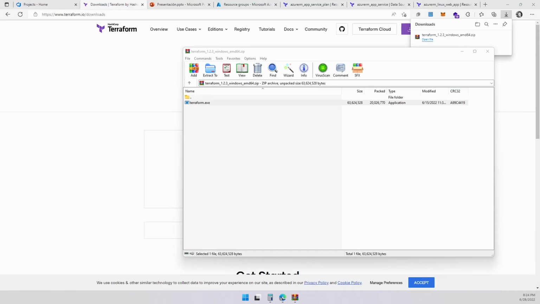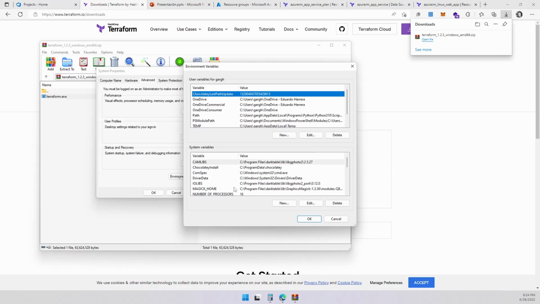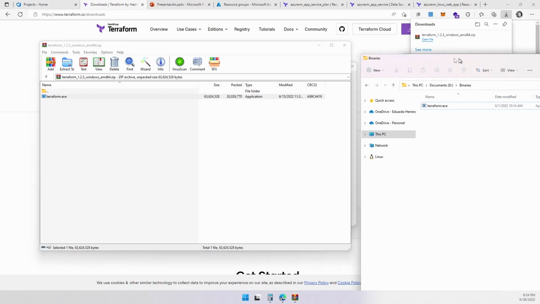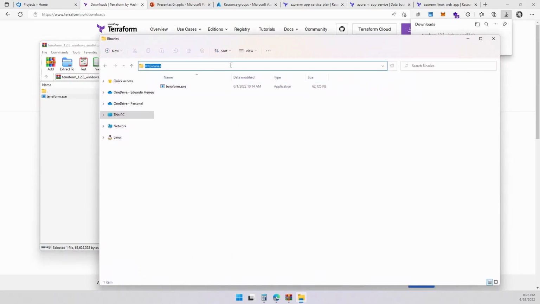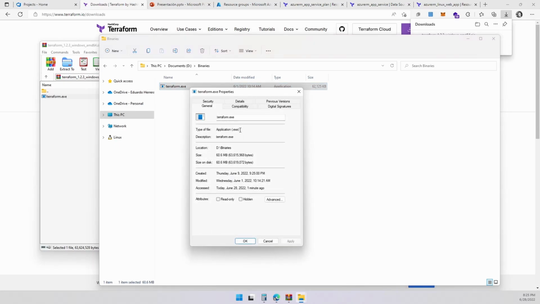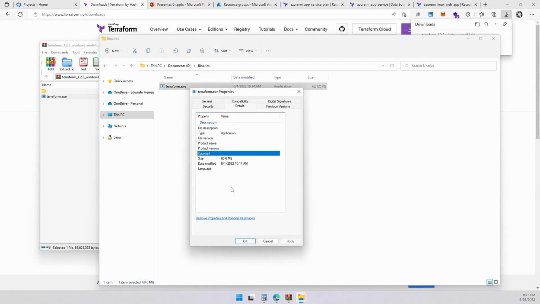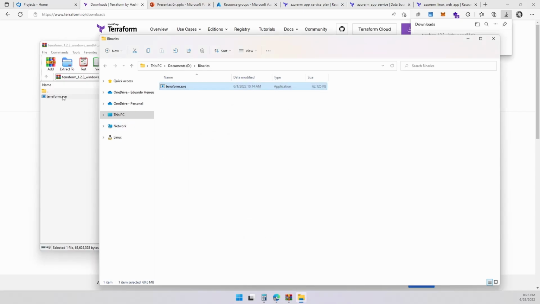Let me bring up the file. I already have it over here. So let me bring up the system variables again. The way we're going to install this one is we're going to copy this Terraform file into a folder. I already have set this up, so I'm going to copy in the binaries. And here I got the Terraform .exe. This is the 1.2.3 version, and the 1.2.2 version you saw before. Let me see if I can see it over here. Details, I think. No. But this one was from June 1st. So let's replace that, right?